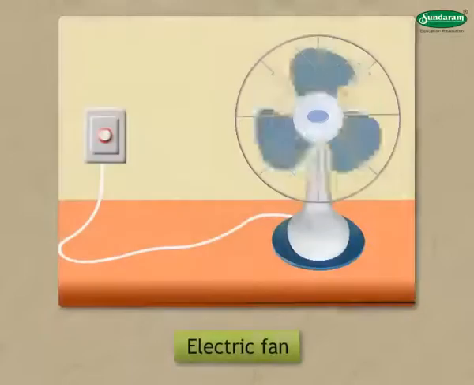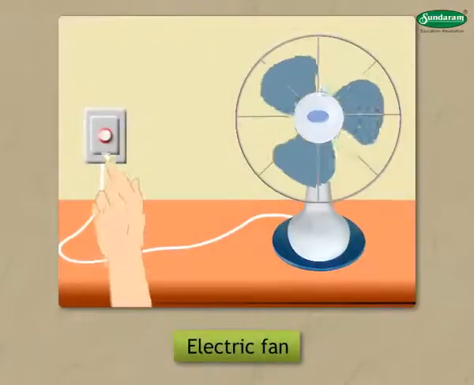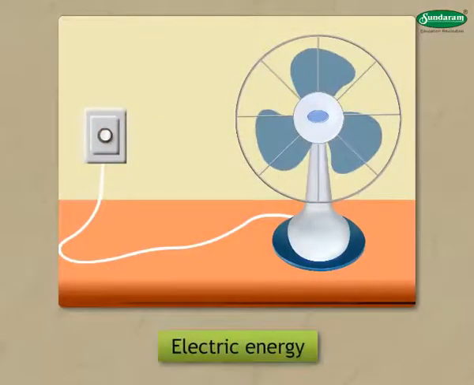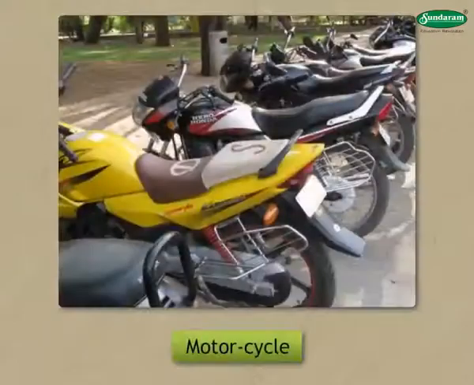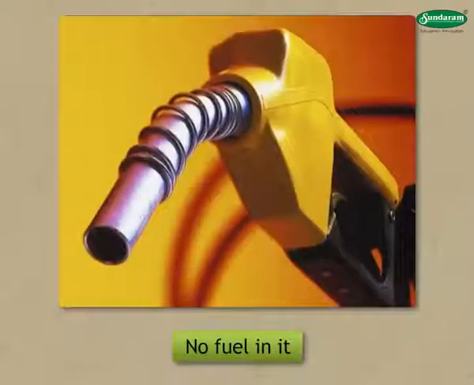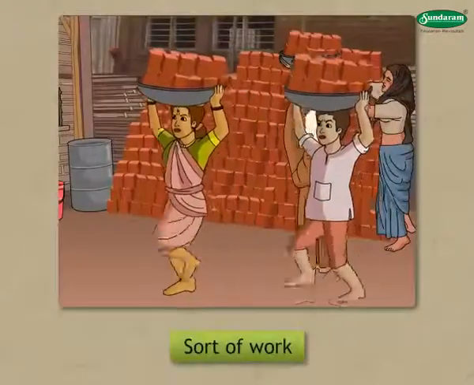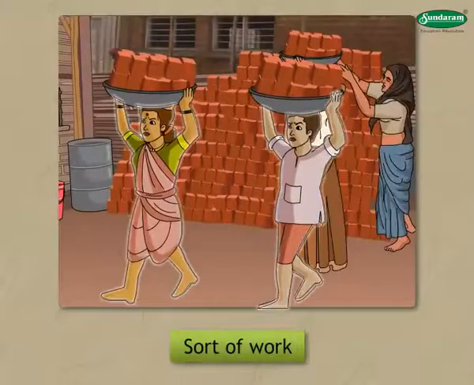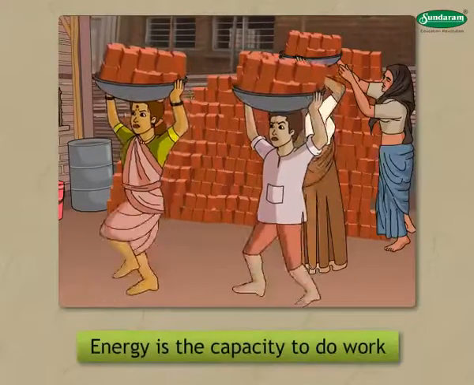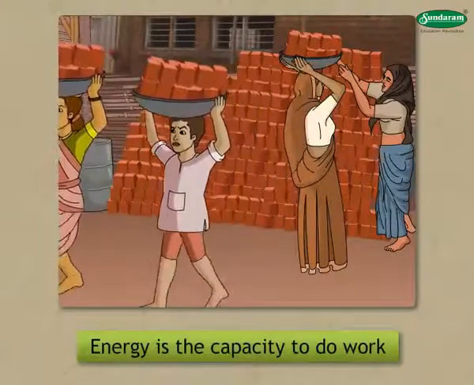This is true for machines also. An electric fan will not rotate if there is no electric energy. The motorcycle does not move if there is no fuel in it. For doing any sort of work, energy is needed. Energy is the capacity to do work.